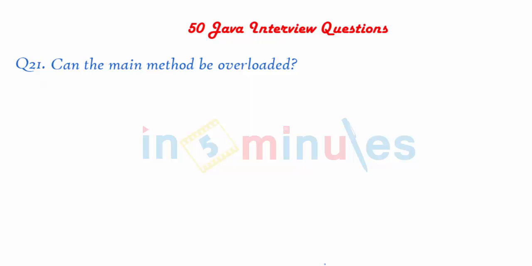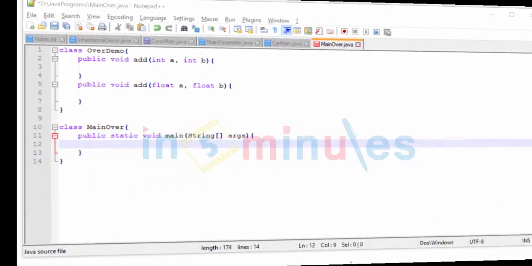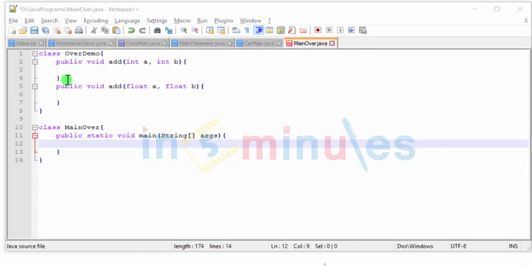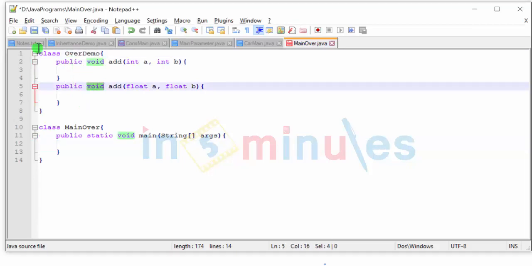So let's get started. Let's try and recall that overloading is nothing but one class having two functions with the same name, the same access modifiers, the same return type, but different types of parameters or different parameters altogether. So if I want to demonstrate overloading, I'll simply have one class. Let's just open up our code snippets over here. So here's our code. We have a class overdemo with overloaded function add, one which takes int and int as parameters, and second with two float numbers. And here I have my main class with the main function, nothing fancy. This is a typical example of overloading.